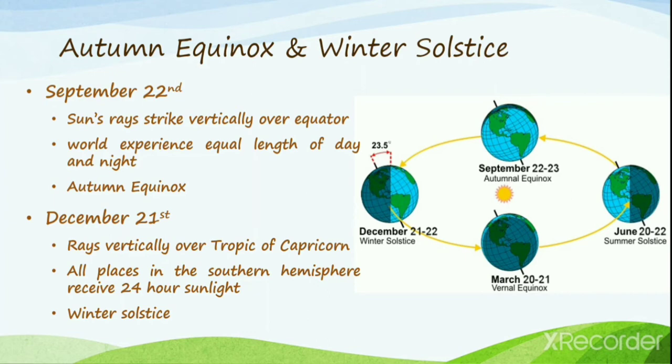This is the time of the winter season in the northern hemisphere and the summer in the southern hemisphere. On this day, the places in the southern hemisphere experience the largest daytime and the northern hemisphere experiences the longest night time. After 22nd December, the sun appears to move further northward and on March 21st, again it will strike vertically over the equator, forming the vernal equinox.